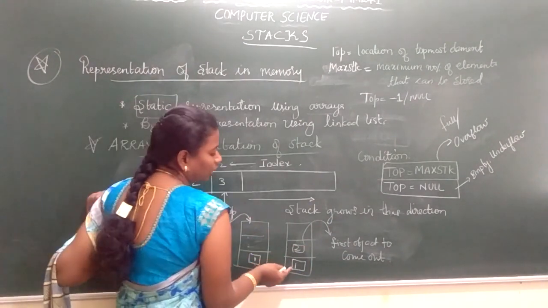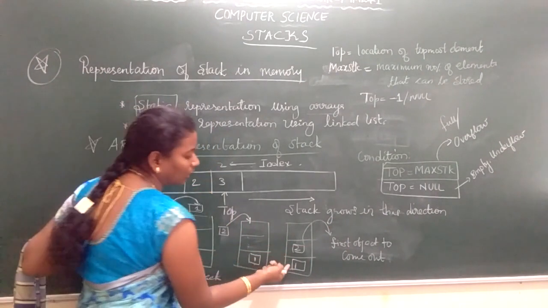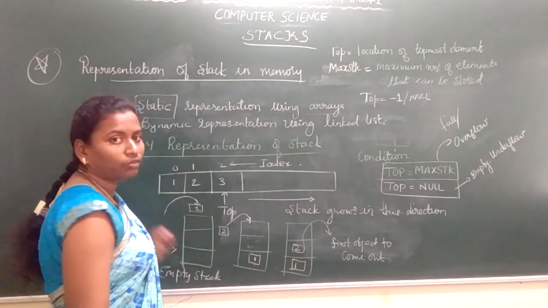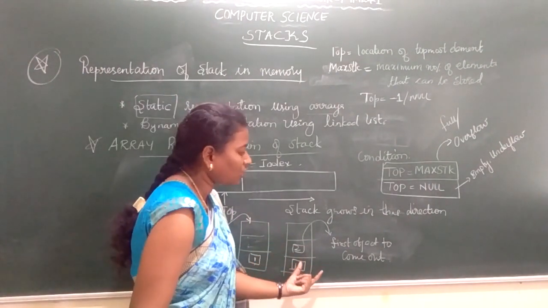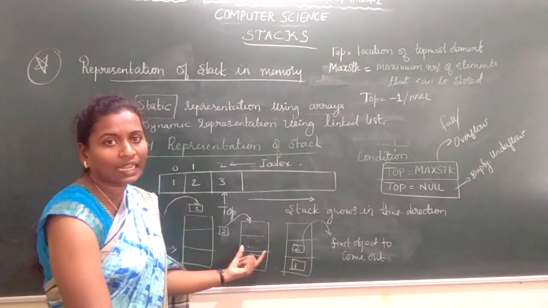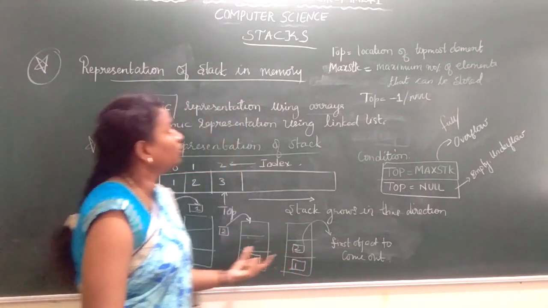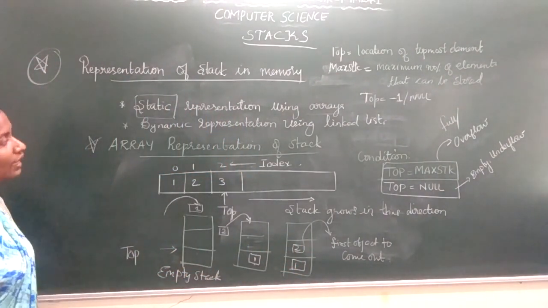Now, after inserting 1 and 2, I want to pop out the elements in the stack. That means I want to delete the element from the stack. So, what will be the first element to come out? The first one which will come out is your 2. Why? Because you inserted it last, so your last element will be first out. So, this is about the representation of stack in memory.